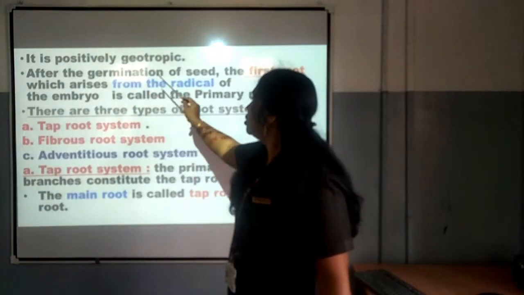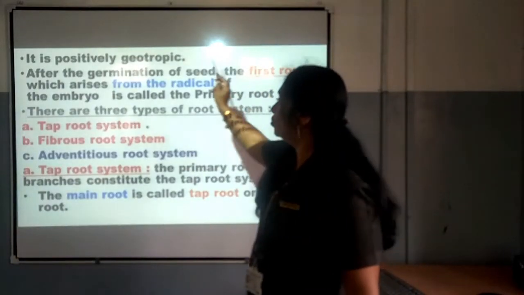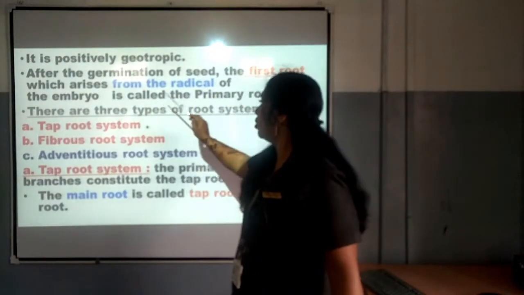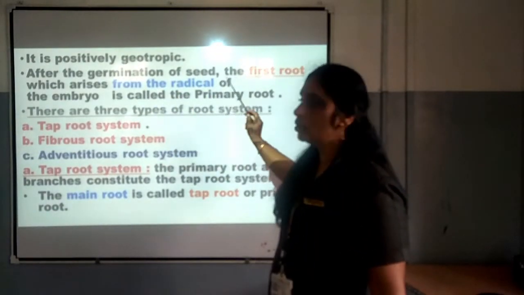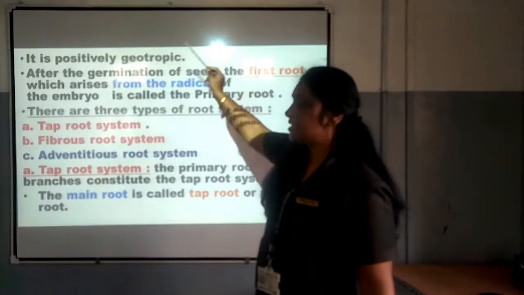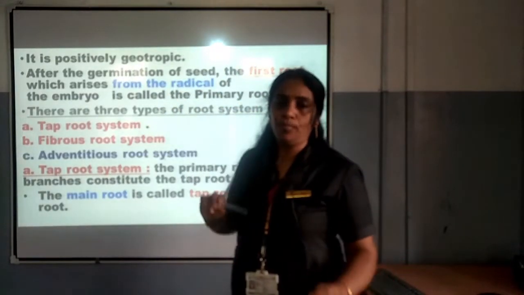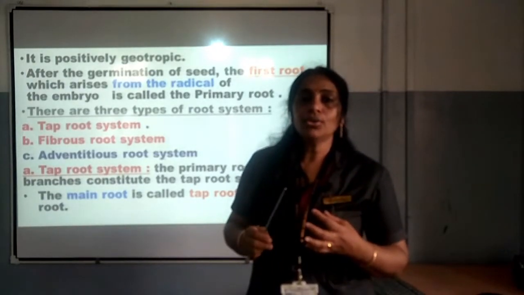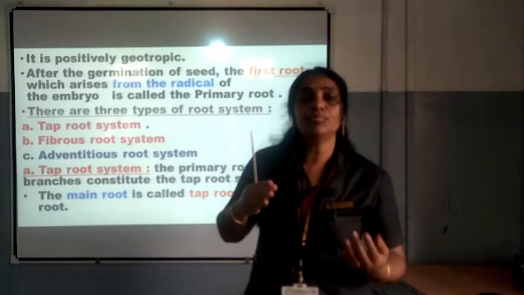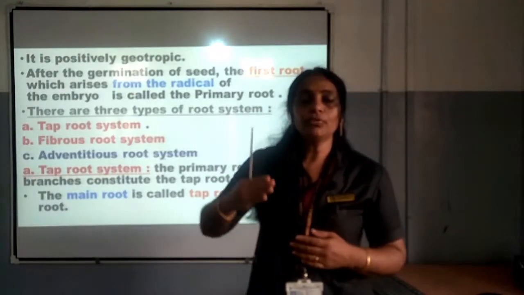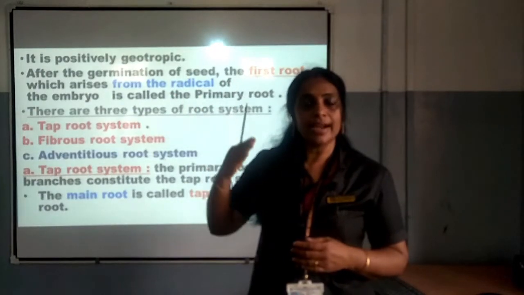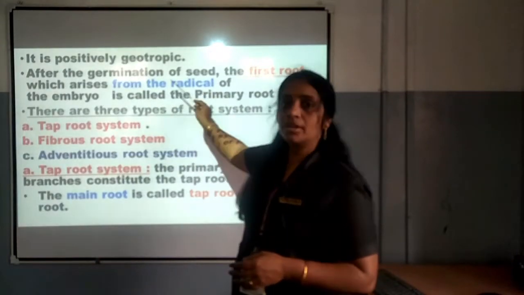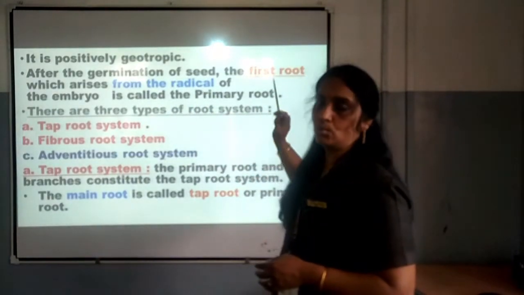Now after germination of seed, the first root which arises from the radicle of the embryo is called the primary root. So what is primary root? It is the root which is arising from the radicle of the embryo. We know that embryo is seen in the seed, and in the embryo the radicle and the plumule is present there. Plumule will be giving rise to the stem and radicle is giving rise to the root. So the first root which is arising from the radicle is called primary root.